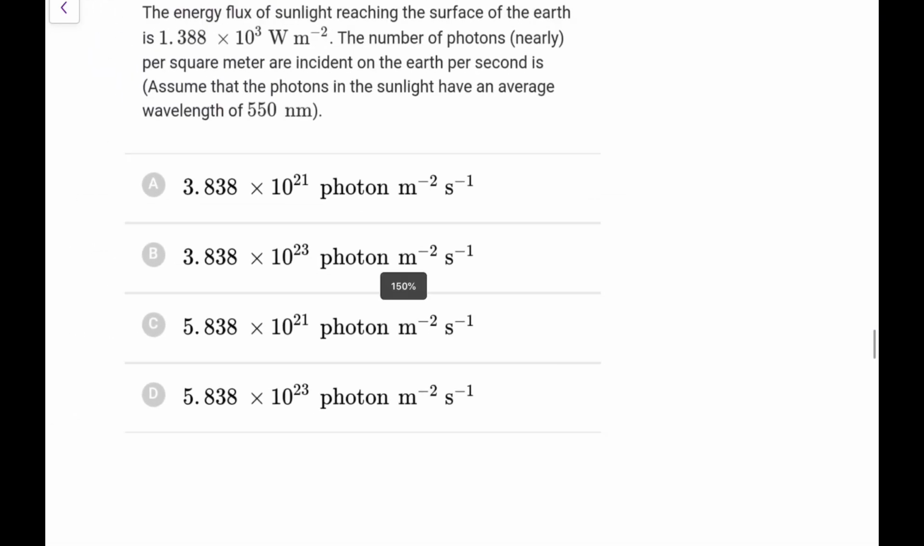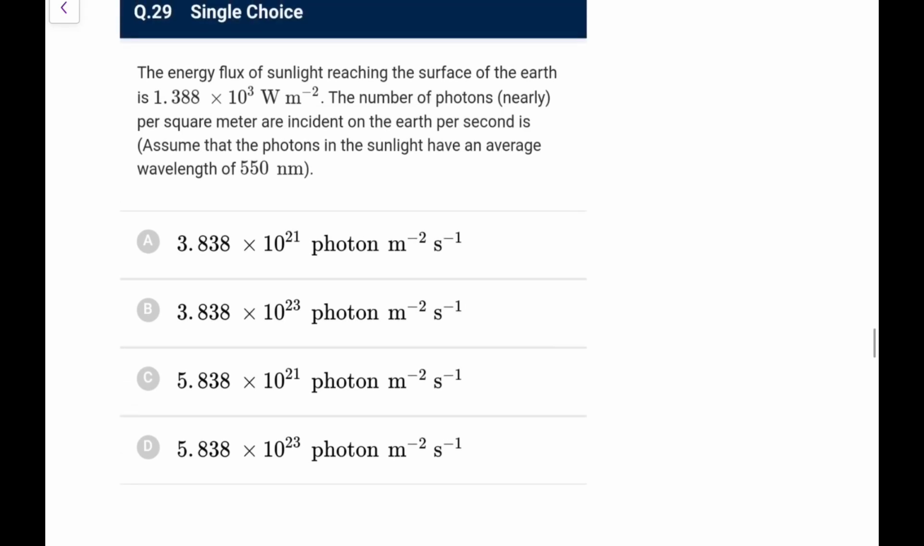Next, the energy flux of sunlight reaching the surface of earth is given. The number of photons per square meter incident on the earth per second is to be found. So again it's a similar thing. The total energy flux is given, and we need the number of photons per square meter incident on the earth per second.